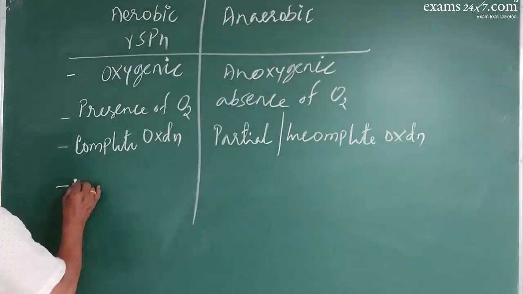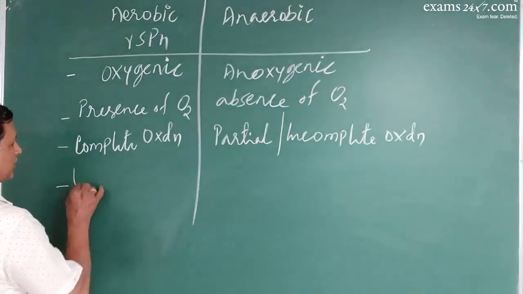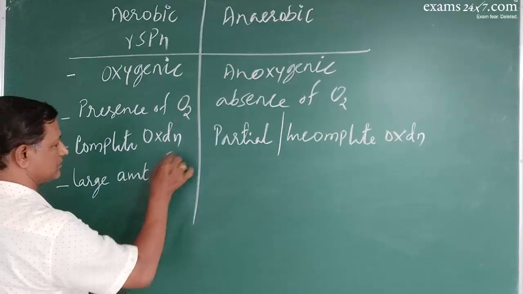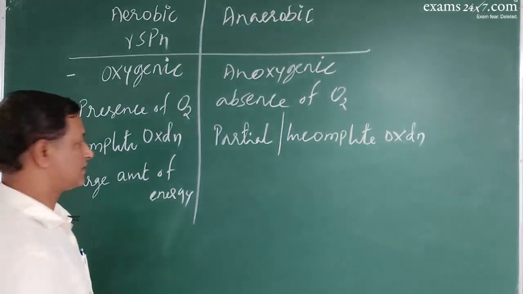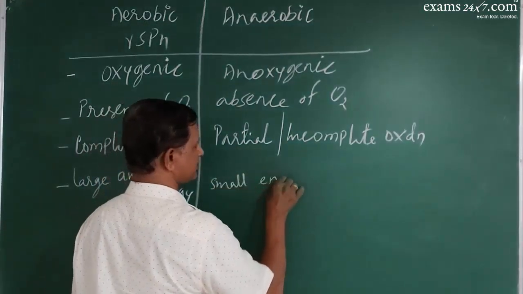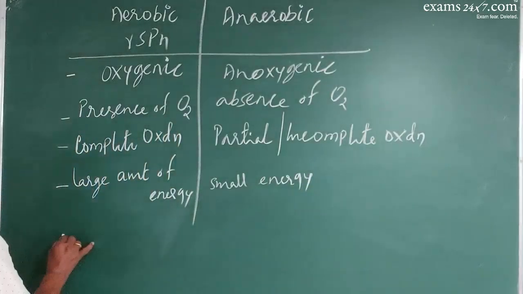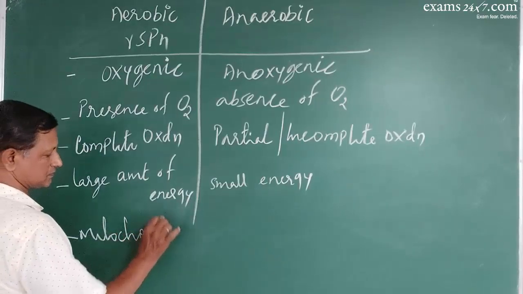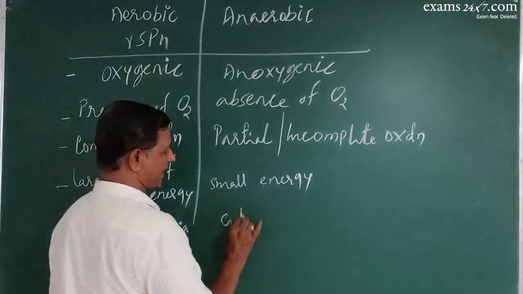Here a major amount, or large amount, of energy is synthesized. Here a very small amount of energy is synthesized. This occurs in mitochondria. This occurs in the cytoplasm.